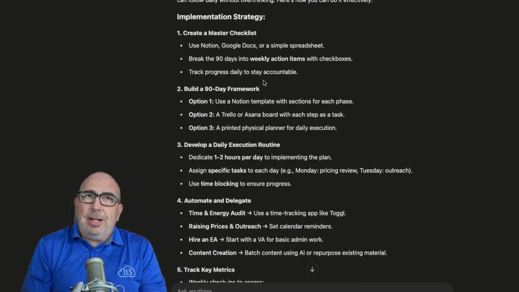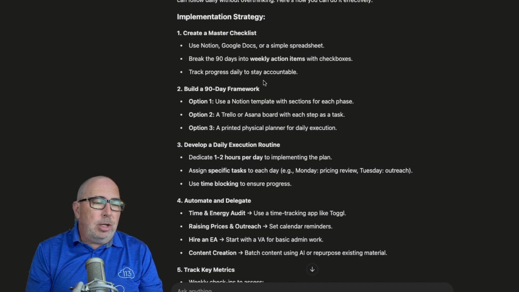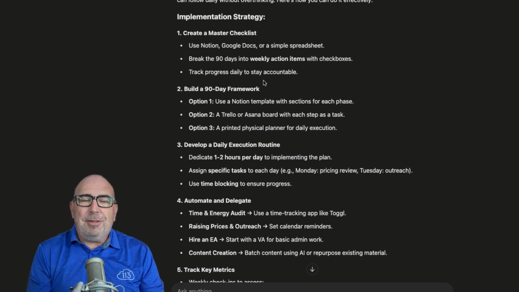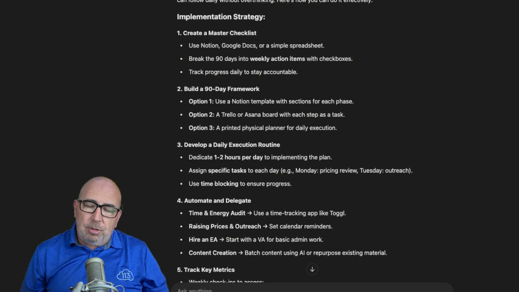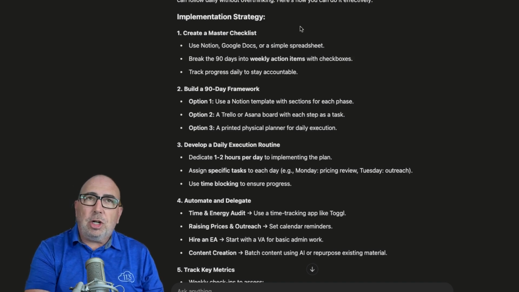So the very first thing I look at is creating a master checklist. I don't know what the checklist is. I don't know how to do it. I didn't actually watch Dan Martell's video to get all the information out of it. So I've got to now go into that step. A much too often overlooked feature in ChatGPT is the reply function. So you see, we've got these five, six different things that it told us, and that's great, but we want to chunk it down. And I want to start with that master checklist.